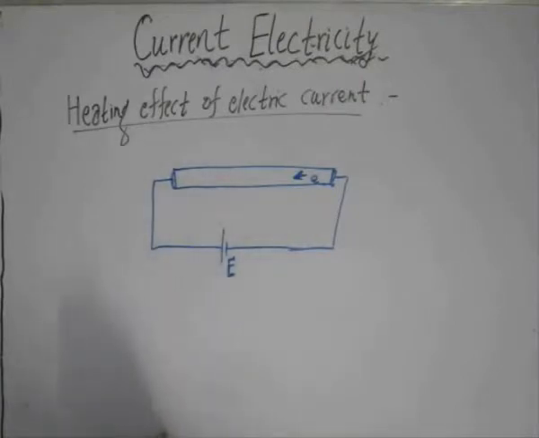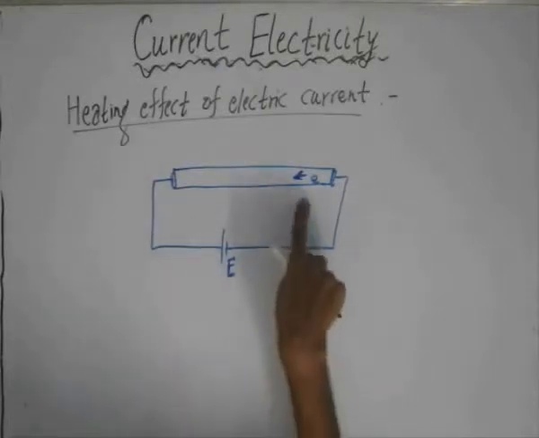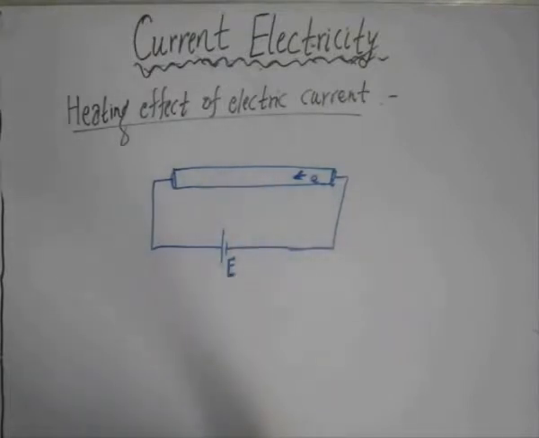Now generally the heating effect is an undesirable effect, but we can use it for better applications. The most common applications of the heating effect of electric current are seen in the electric iron, and in electric heaters, such as water heaters or room heaters. Now let us derive a relationship between the heat, or the work done, when an electron transfers its energy to the positive ion.